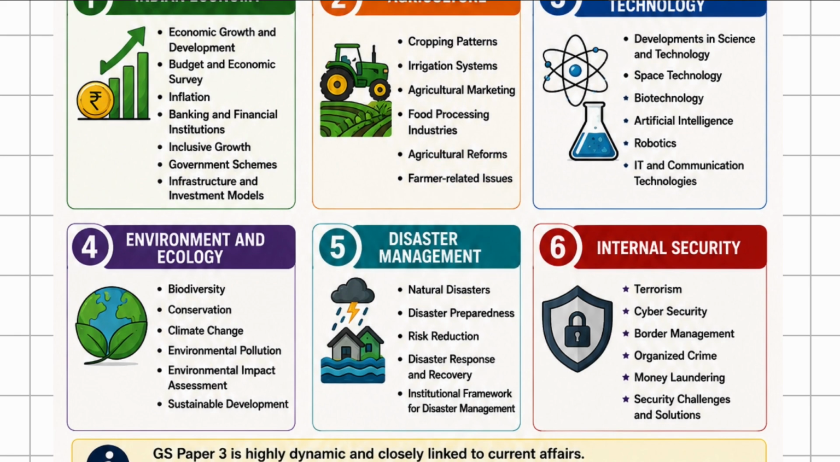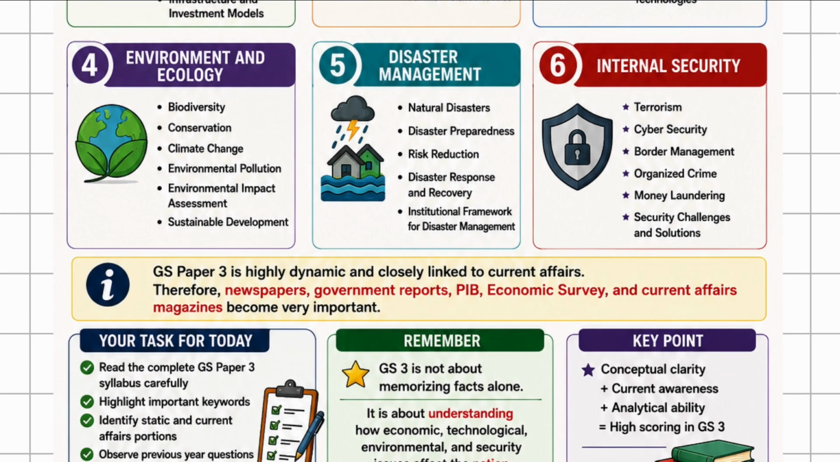farmer related issues. Third is science and technology: developments in science and technology, space technology, biotechnology, artificial intelligence, robotics, IT, and communication technologies. Fourth is environment and ecology: biodiversity conservation, climate change, environment pollution, environmental impact assessment, sustainable development. Fifth is disaster management: natural disaster preparedness, risk reduction, disaster response and recovery, institutional framework for disaster management.